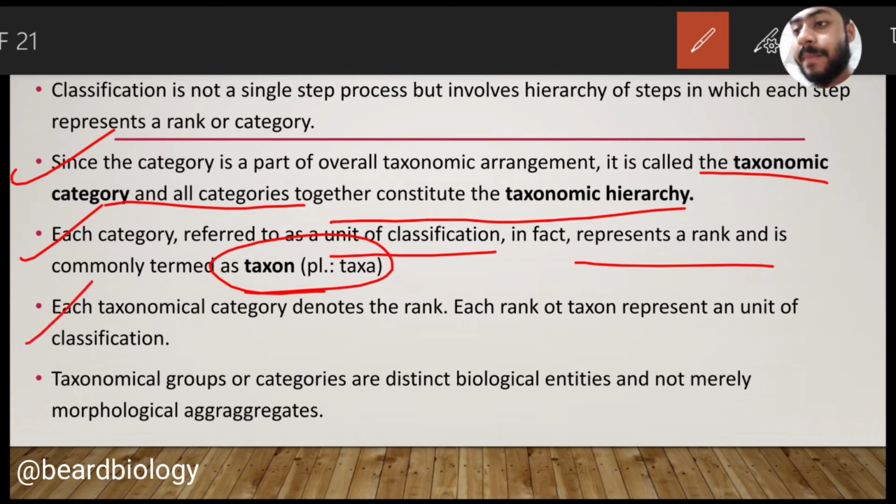Each taxonomical category denotes a rank. Each rank of taxon represents a unit of the classification. We can say taxon is a unit of the classification, and taxon is also the unit of the taxonomical hierarchy. At last, taxonomical groups or categories are distinct biological entities and not merely morphological aggregates.